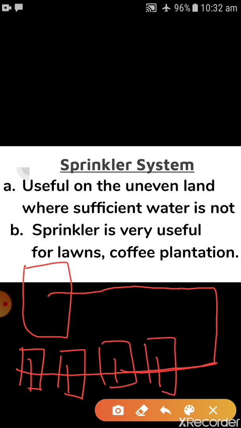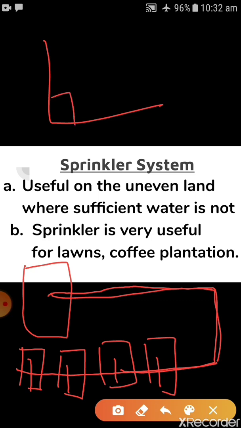The perpendicular pipes having rotating nozzles on top are joined to the main pipeline. This is the main pipeline, and we have perpendicular pipes like this. The angle made is 90 degrees. So this is your main pipeline, and here is your nozzle. They maintain 90 degrees, children.